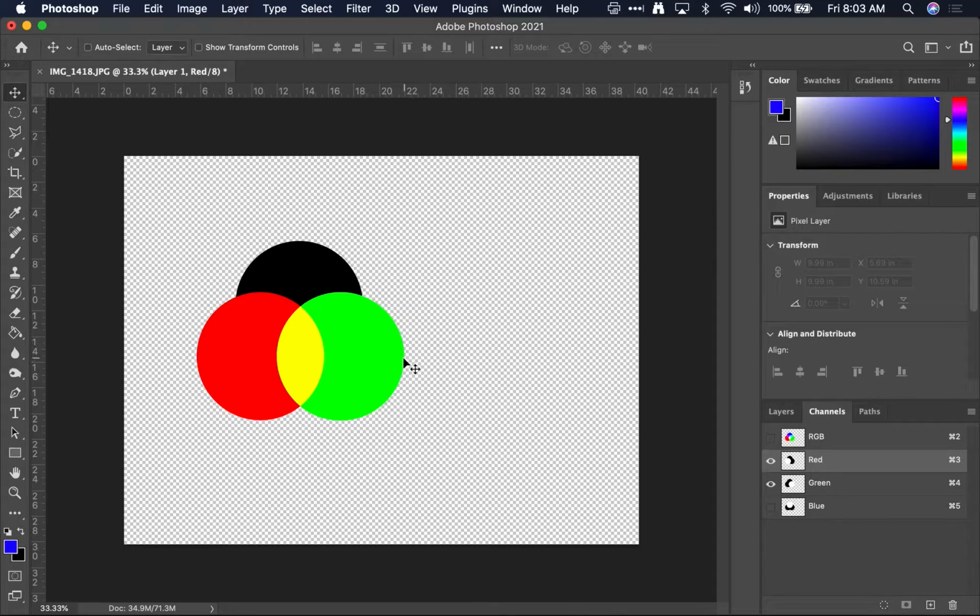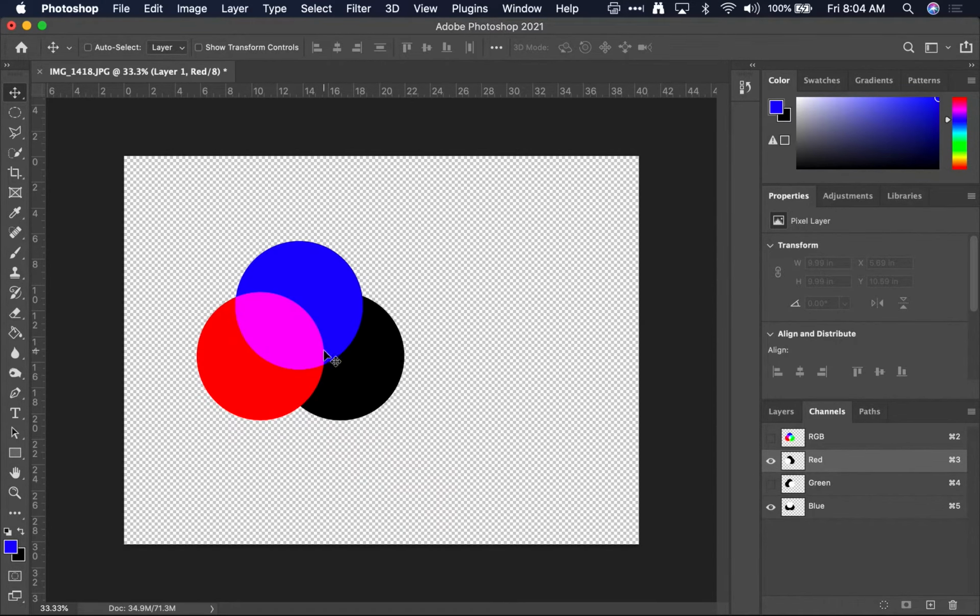I'm sorry, the red and the green. You'll see that as they add together, you get the yellow. And the same thing with the blue. If you add the blue plus the green, you get cyan. And then finally, if you add the red plus the blue, you get magenta. So those are how we make up all the colors.